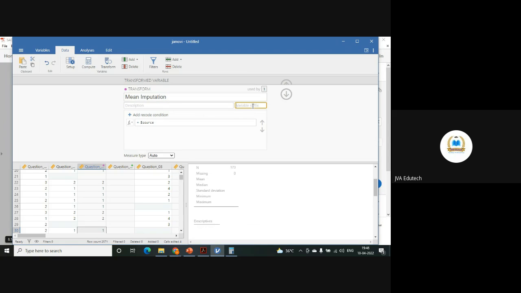And here variable suffix, let's say I want to put it as missing. Yes, we have replaced the missing values just for our identification. And now I'll add a reports situation.